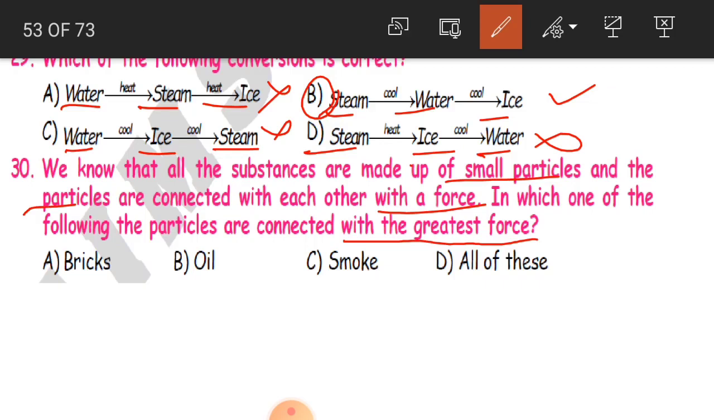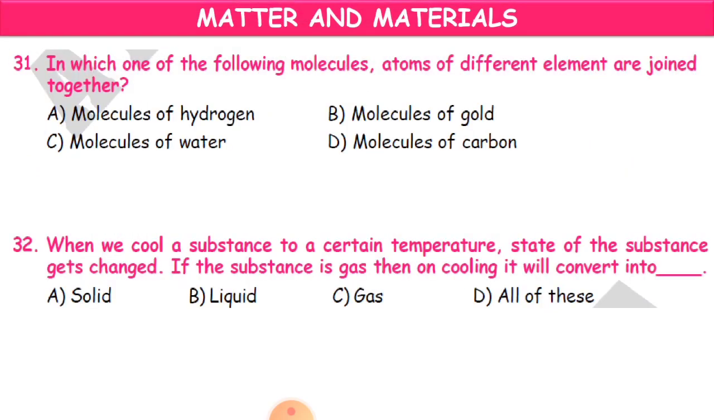These particles are connected with each other by a force. In which of the following objects will there be the greatest force, where the particles are close to each other and attracted with the greatest force? Is it bricks, oil, smoke, or all of these? The answer is bricks, children. Why? Because brick is a solid state of matter. In solids you have very closely connected particles. Clear, children? So A is the answer for this. Now 31st one.